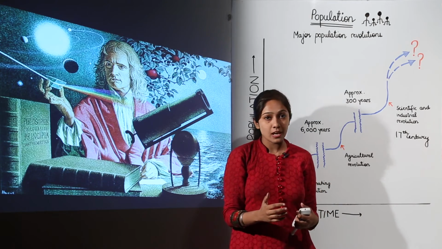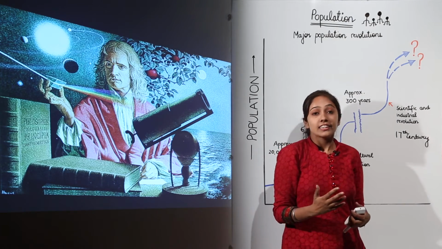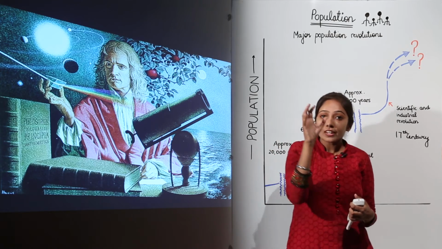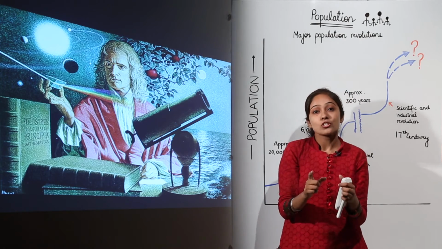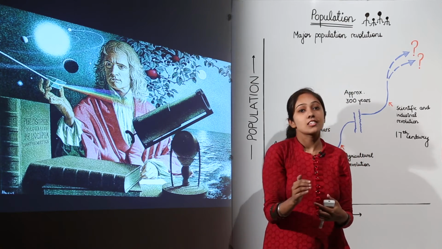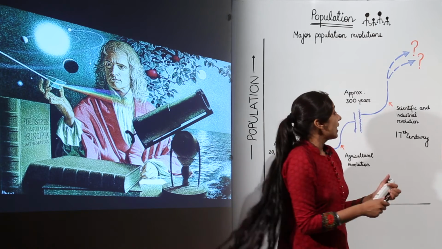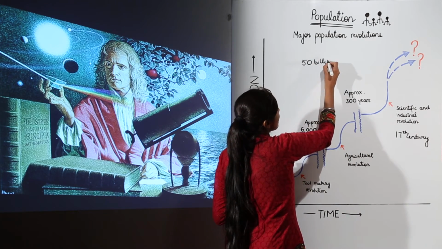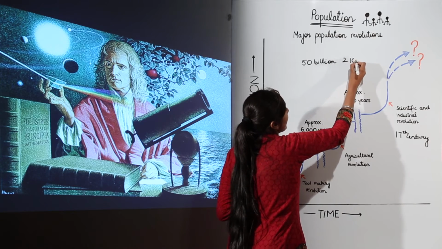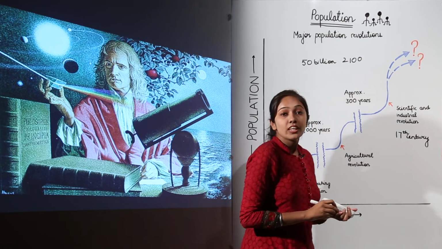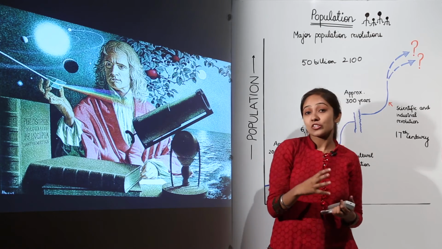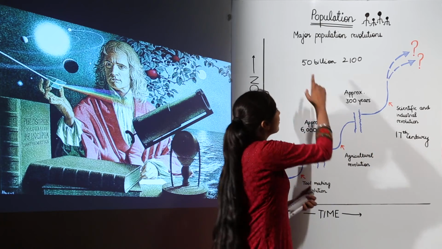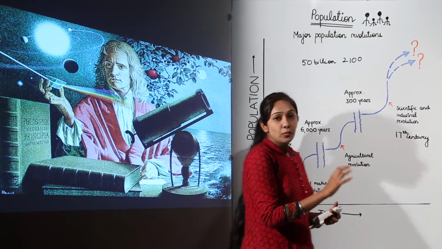So there are two possibilities, but we are still not able to predict the future. But we have some data. As I told you earlier, the population is doubling every 35 years. So after 35 years, the population is going to be doubled. If this condition continues, we will actually have 50 billion people living in this world in 2100. If that trend continues, with the population doubling every 35 years, we'll have 50 billion people in 2100.